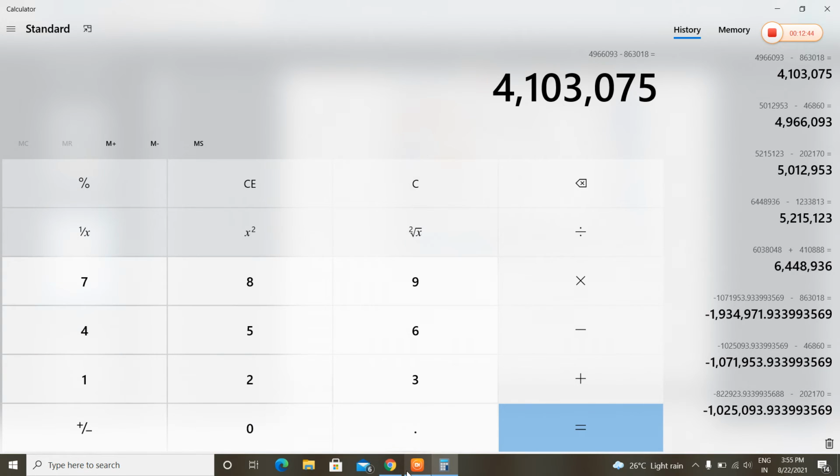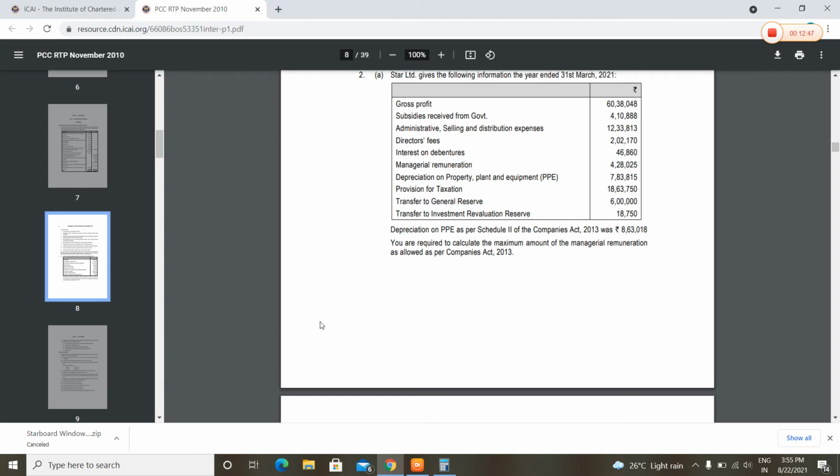Managerial remuneration will be 11% of 41 lakhs 3,075. It will be 11% of that. Okay, I think that this is very clear.